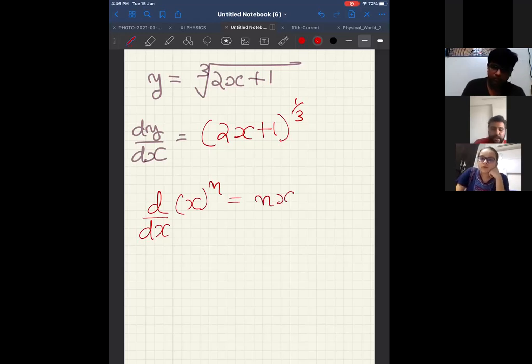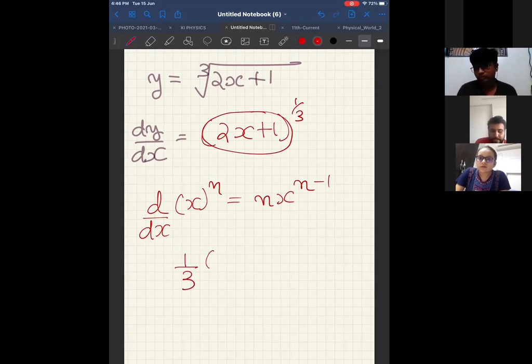It is n into x power n minus 1. Therefore, for something power 1 by 3, it is 1 by 3, something power 1 by 3 minus 1, into differentiation of that something.